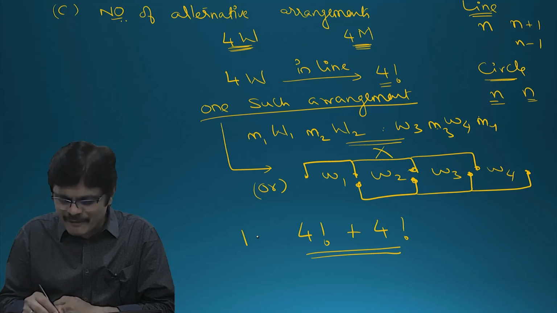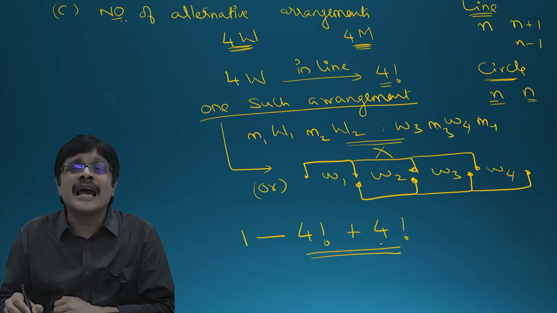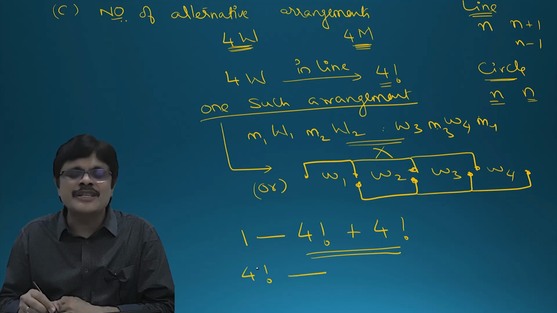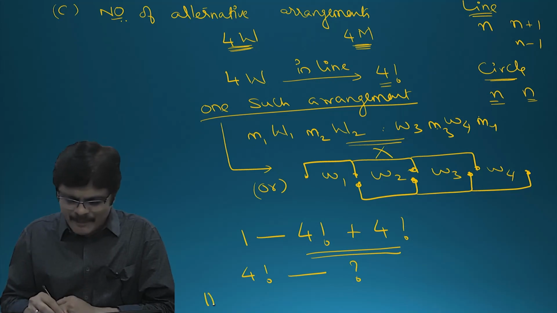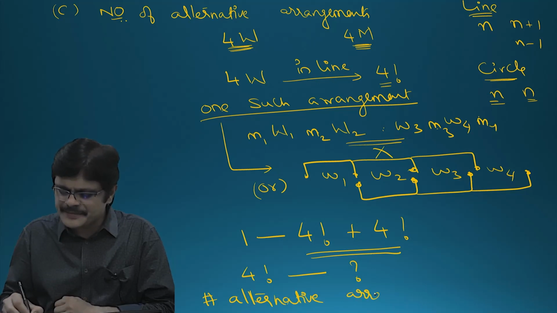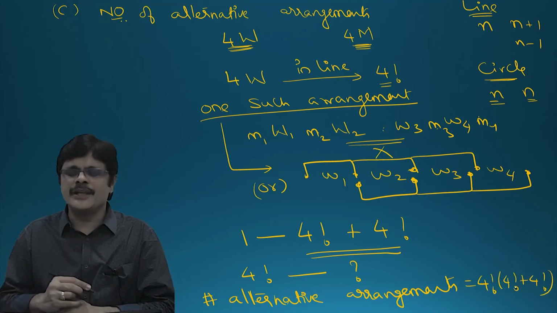So for a total of 4 factorial arrangements of women, how many arrangements are there? That is, the number of alternative arrangements is given by this into this. That is 4 factorial into (4 factorial plus 4 factorial). Clear?